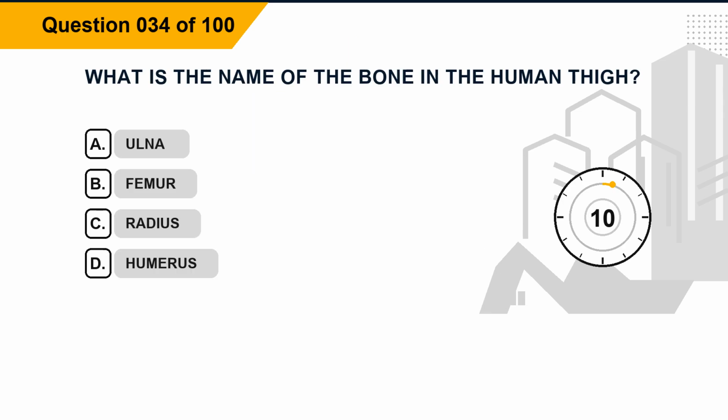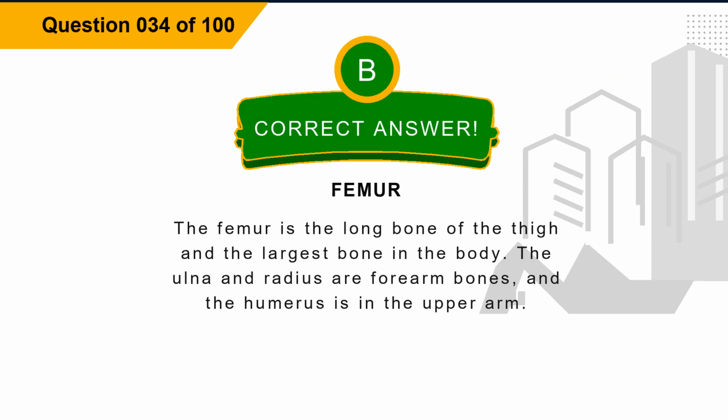Question 34. What is the name of the bone in the human thigh? Option A, ulna. Option B, femur. Option C, radius. Option D, humerus. The correct answer is option B, femur. Explanation: the femur is the long bone of the thigh and the largest bone in the body. The ulna and radius are forearm bones, and the humerus is in the upper arm.